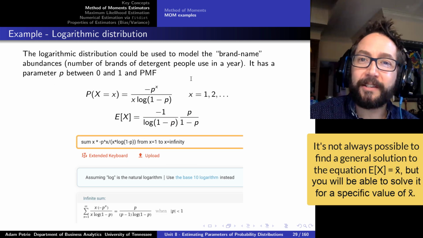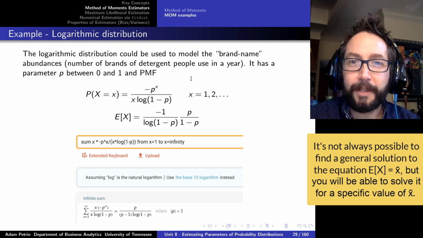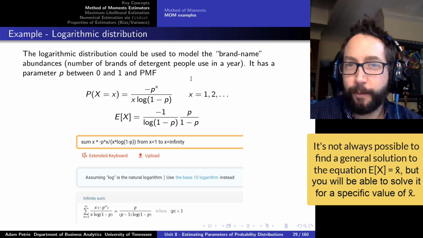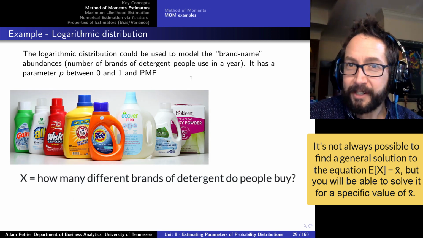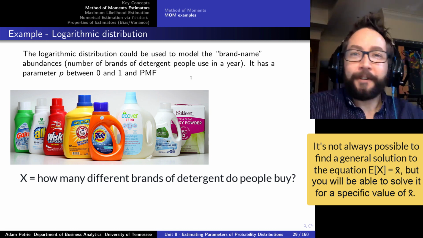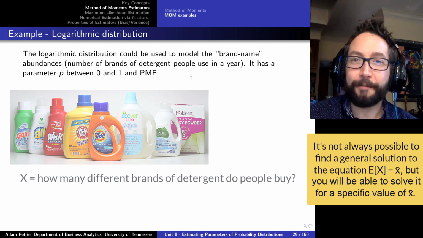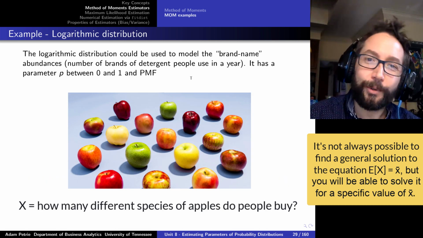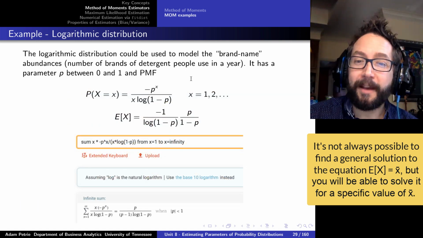Now, in some cases, we're not actually going to be able to solve that equation. We're not going to be able to solve the methods of moments equation. So, for example, the logarithmic distribution, a PMF that we haven't discussed before, but it's been used to model brand abundances. So, how many different types of detergent do people buy when they go to the grocery store? How many different brands of apples? 1, 2, 3, 4, etc. We have the following equation that gives us the PMF.